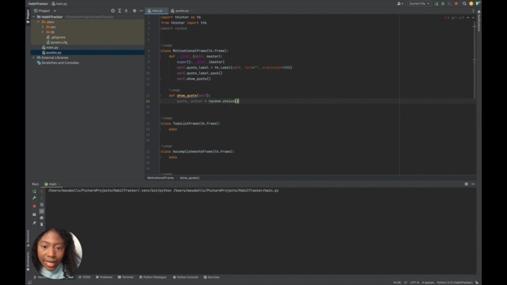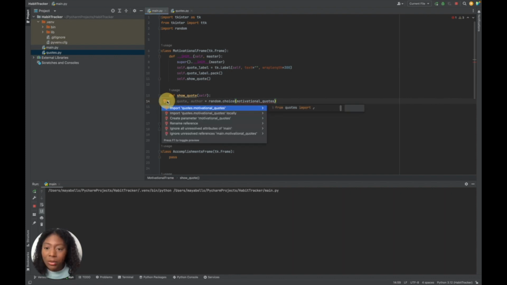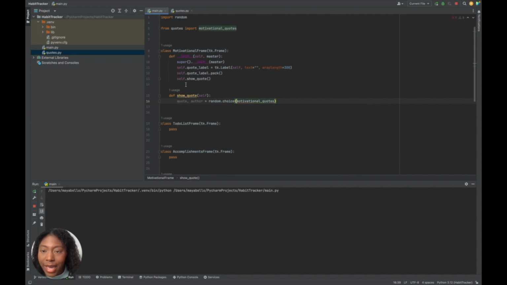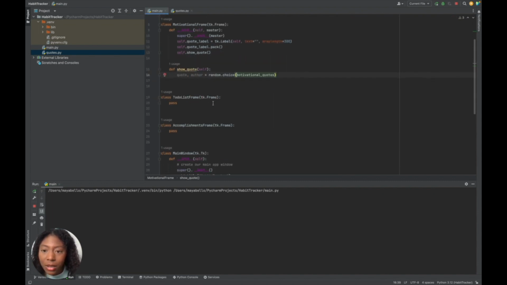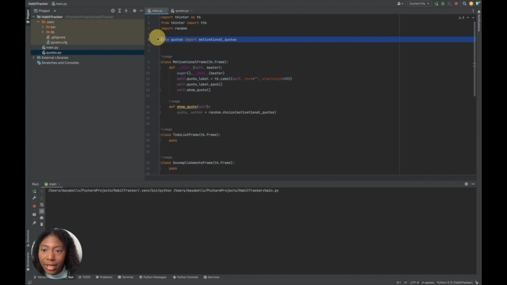What choice takes in is basically a sequence. So our sequence is going to be motivational_quotes. That's going to get a random motivational quote for us, and we have to import motivational_quotes. So let's have that help us import it. Beautiful. So we have it here now.